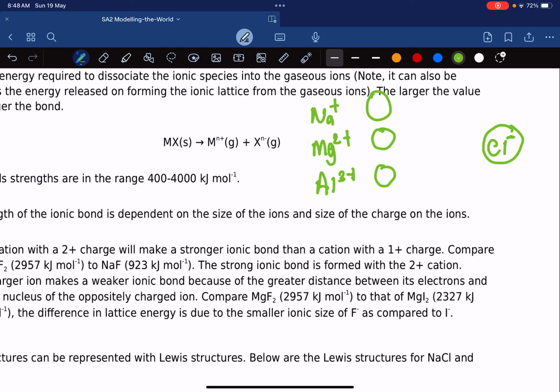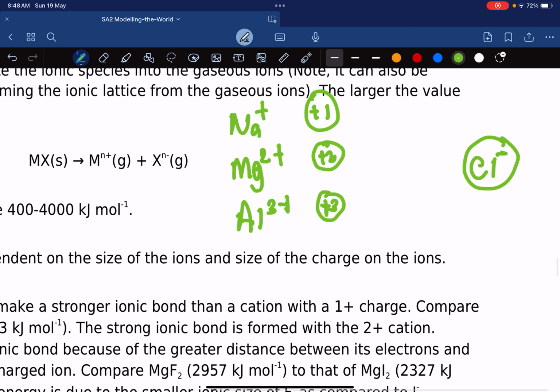So this carries a charge of positive 3. It has 3 more protons. This has 2 more protons than electrons. This only has 1 more proton than electron. So technically, aluminium, which has 3 more protons in the nucleus, will form a stronger ionic bond with chloride, for 2 reasons.